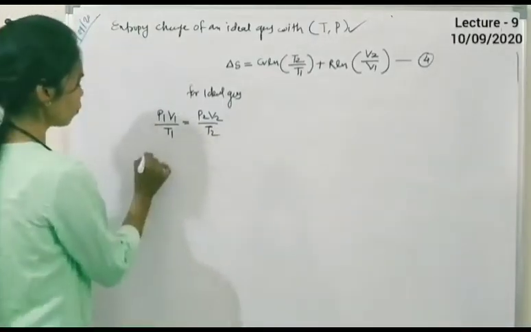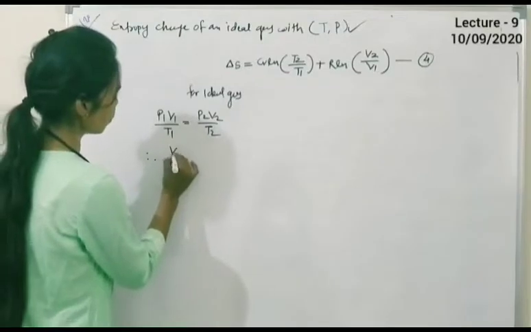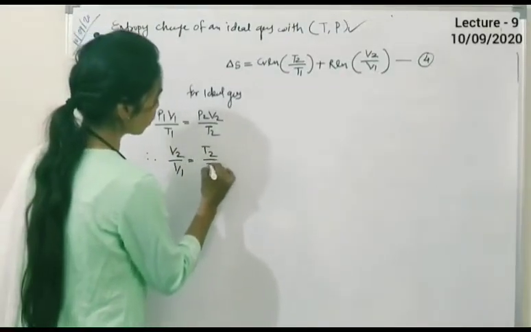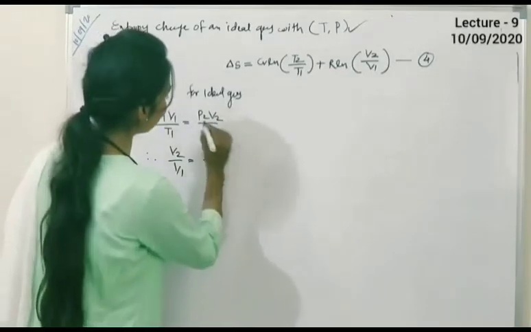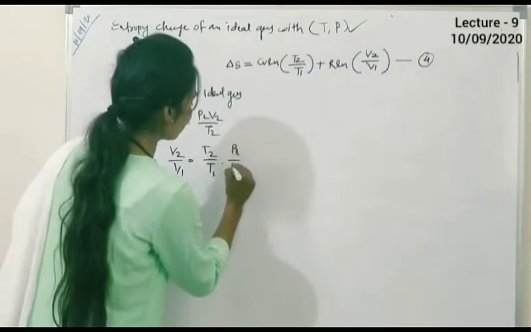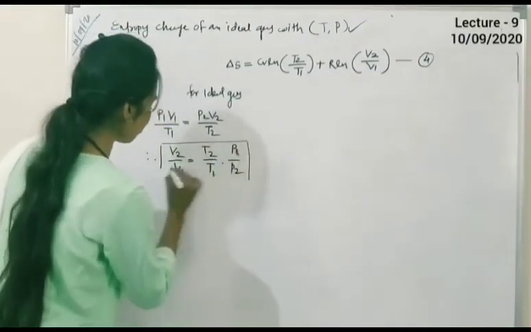Therefore we can write V2 upon V1 is equal to T2 upon T1 into P1 upon P2.